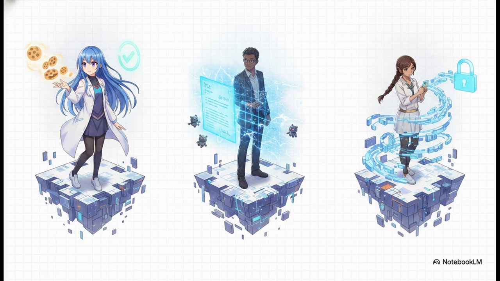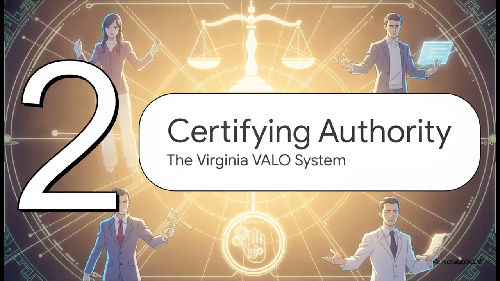They're totally isolated blind spots. A cookie banner doesn't have a clue if you're a bot, and a bot checker doesn't know if your data is encrypted. They are just tiny disconnected pieces of a much, much larger puzzle. Which brings us to Part 2, Certifying Human Authority, the Virginia VALO System.